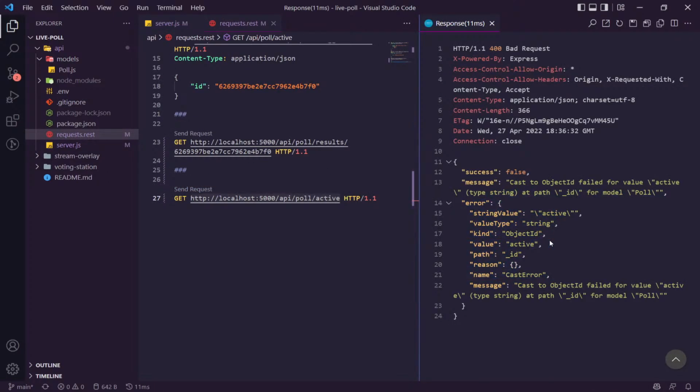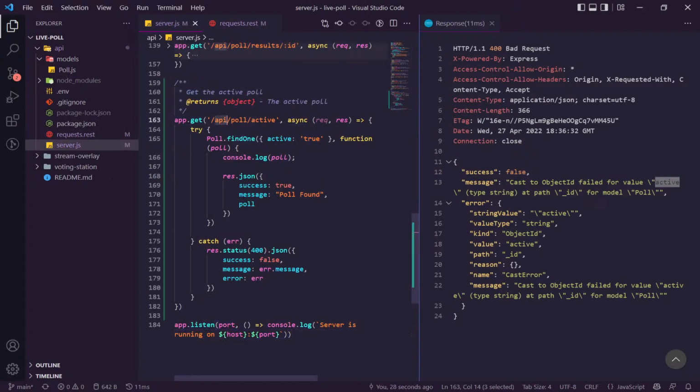No, same thing. Cast to object ID failed for value active. We don't want to find one by an ID though. Poll active. API poll active. We're not using an ID.